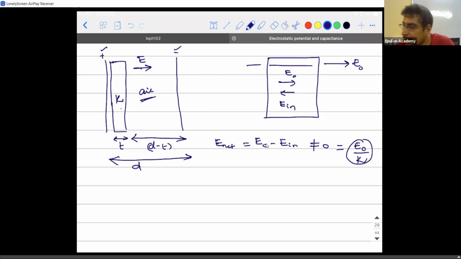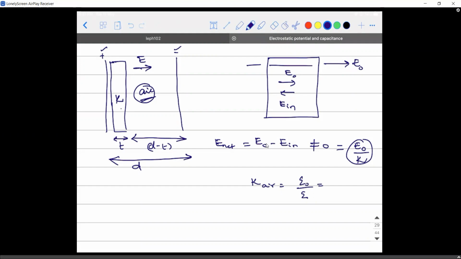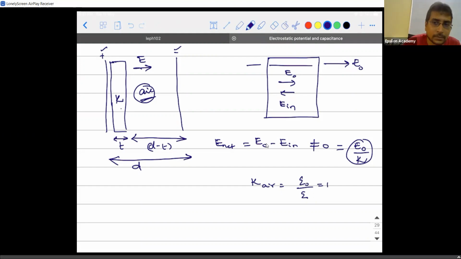In air medium, it is still going to be E naught only. Why? Because the dielectric constant of air medium is how much? Can someone tell me? The formula is epsilon divided by epsilon naught. For air, what is the value of epsilon? Epsilon naught. So the dielectric constant is 1. And remember, air is not a conductor. Air is also a dielectric medium only, but its dielectric constant is 1.